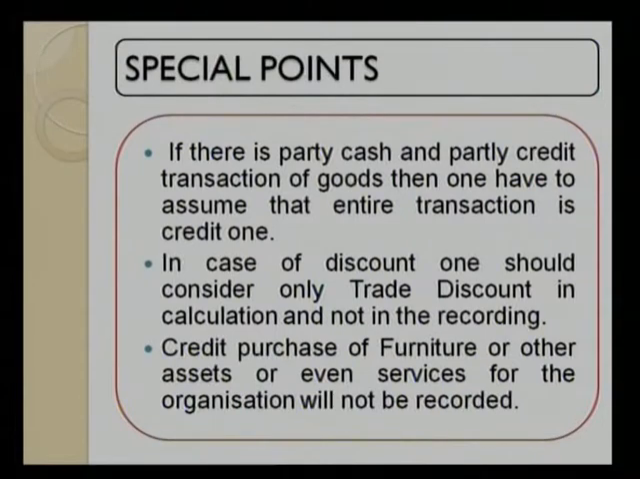In case of discount, one should consider only trade discount in calculation and not in recording. Next, credit purchase of furniture or any other asset, or even any service for the organization, will not be recorded at all. You can easily come to know that subsidiary books are nothing but books relating to credit sales, credit purchase, sales return and purchase return. Some portion is also included in the cash book, but that will be discussed later in this series.